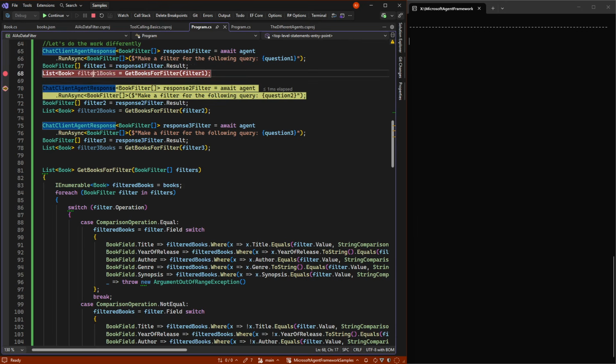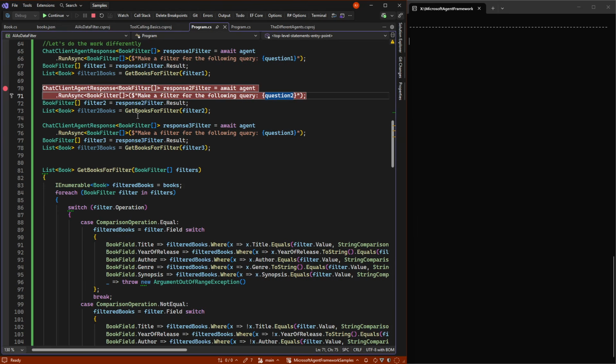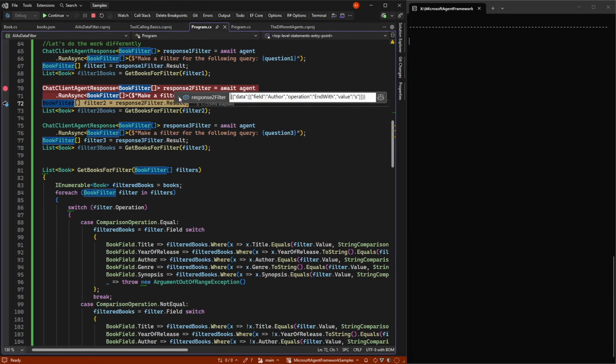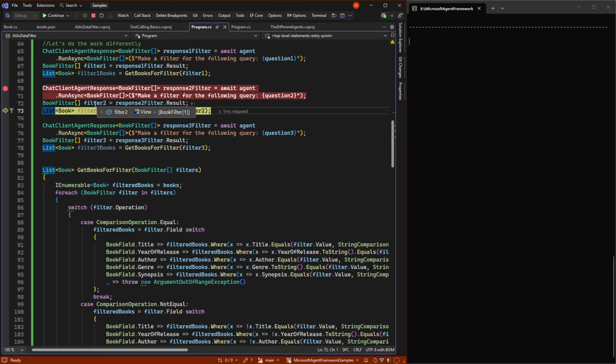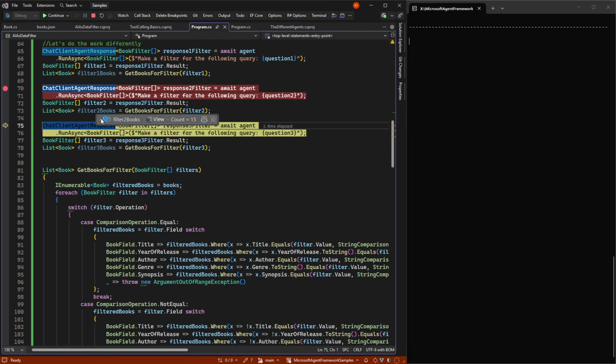If I let it run to here, we can ask the second question. And again, it can easily make that filter because it's really, really good at understanding what we are talking about. Because it doesn't have all the context to work with, so author ends with S. Simple to do. And again, we get the books back and we have the 15.